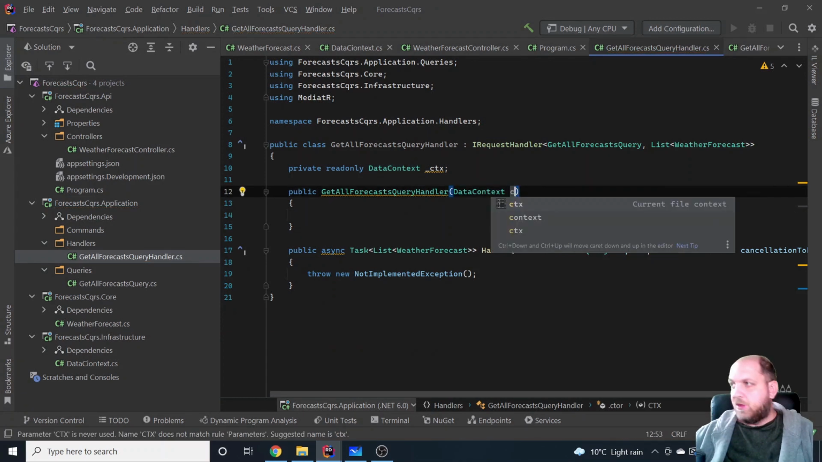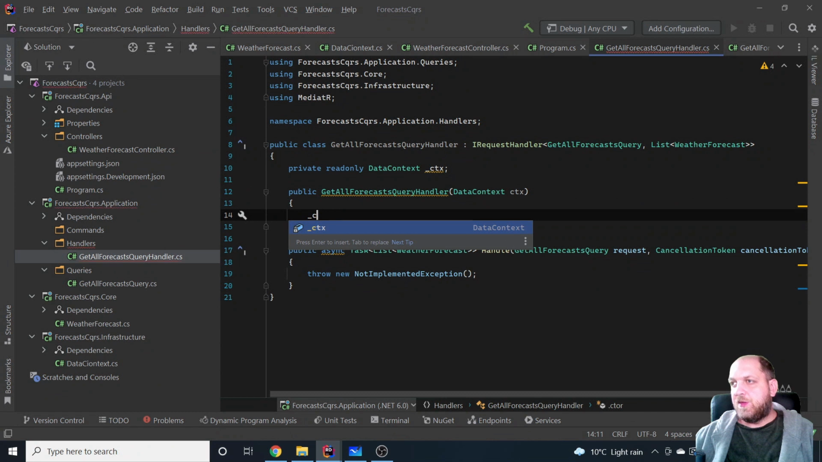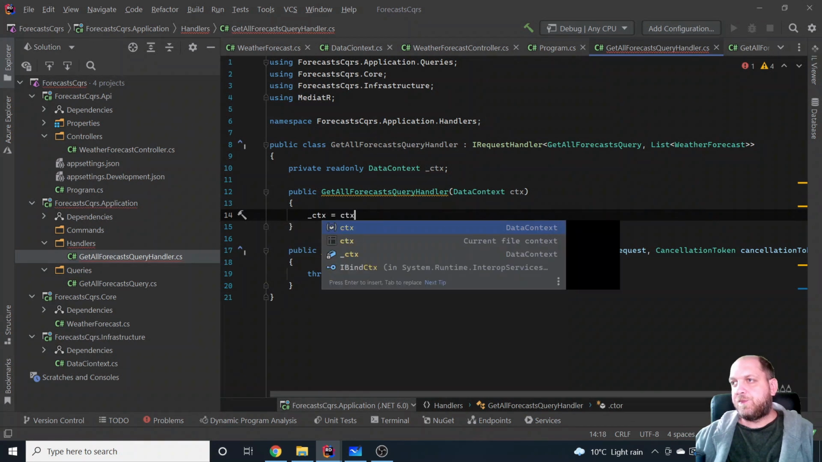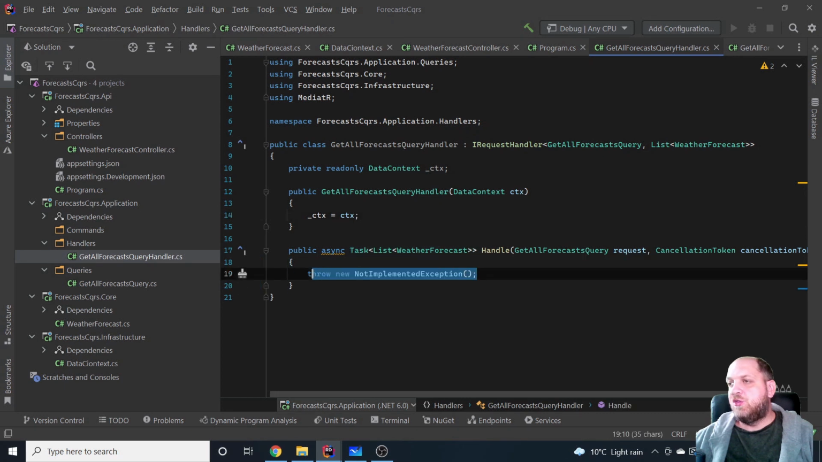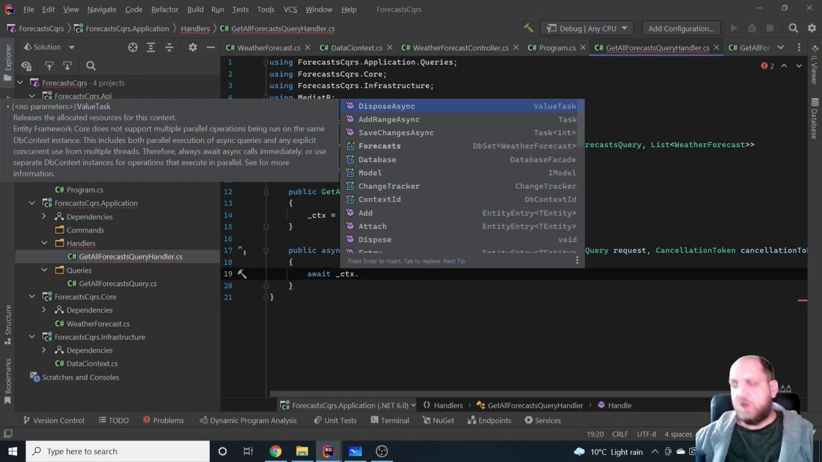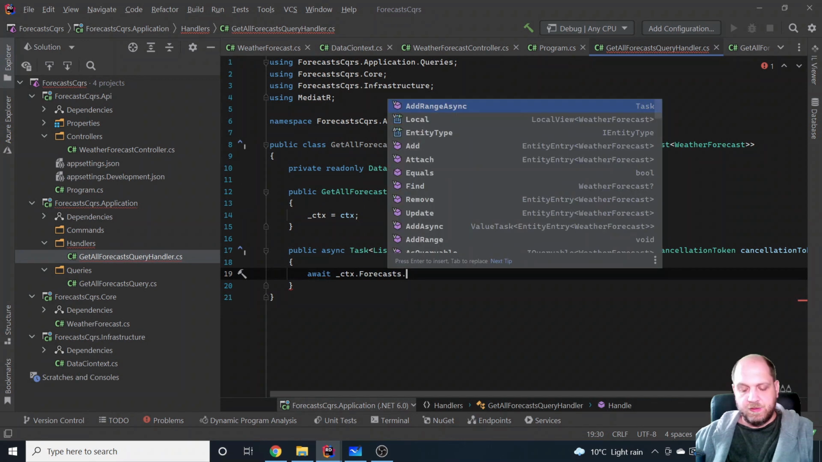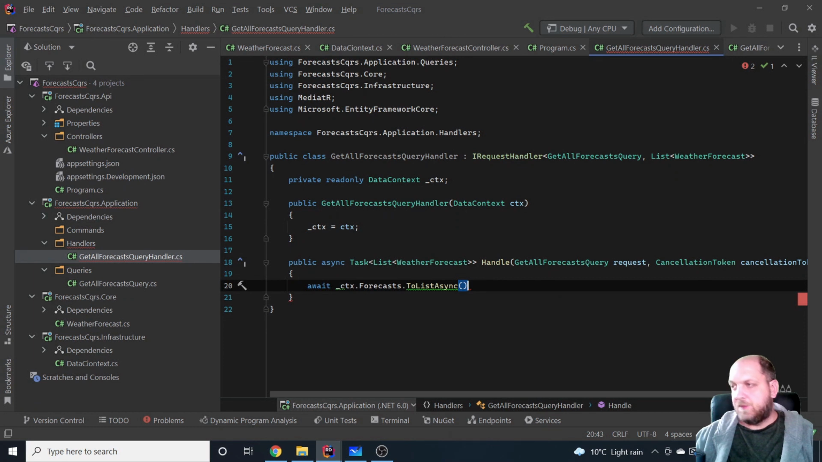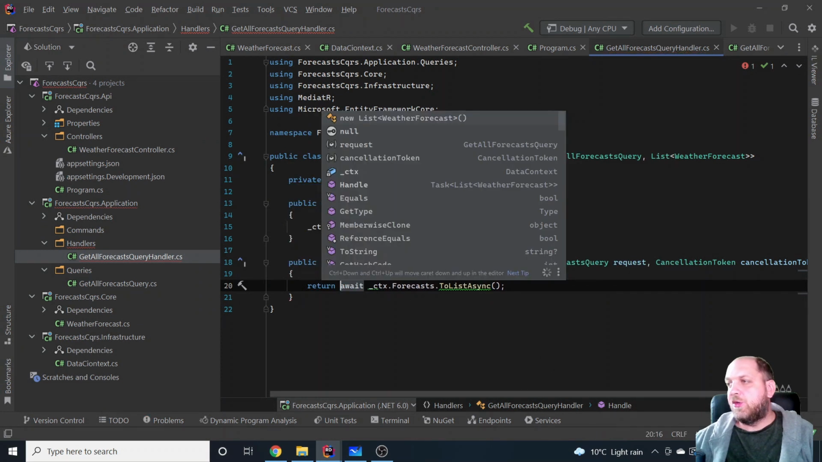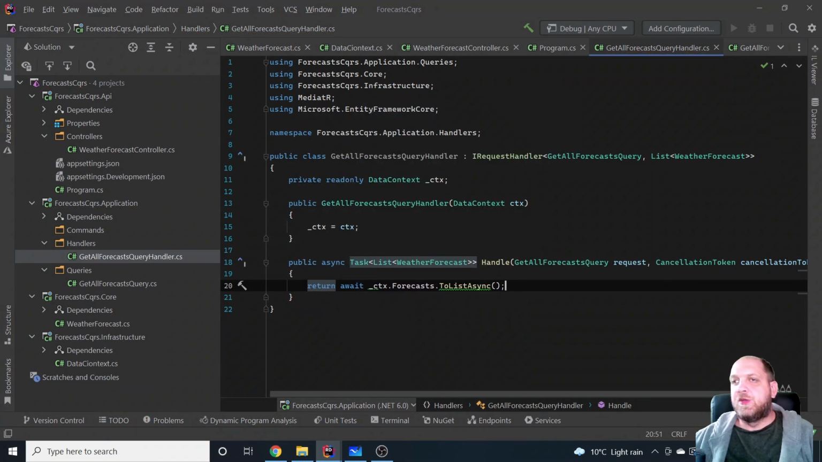Okay, this should be lowercase, of course, and we'll just assign this here, and we will be good to go. Now, what we'll do here is very, very simple. We'll just await context.Forecasts.ToListAsync, and that would simply return us the list. So that's a very simple handler. Also, we need to return that, of course. Good. So this will return us everything that we need.